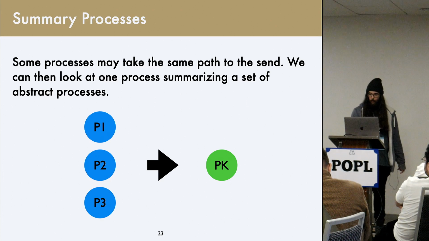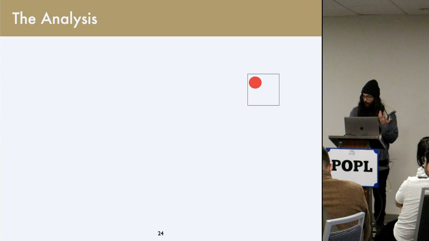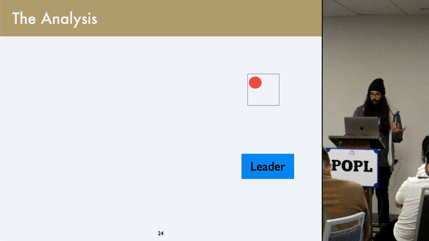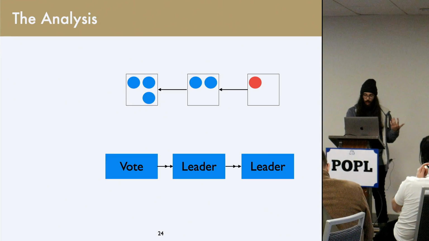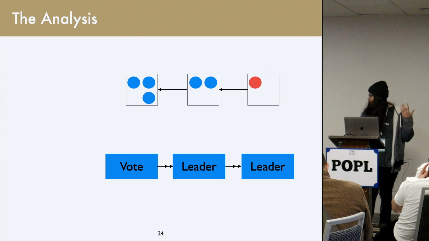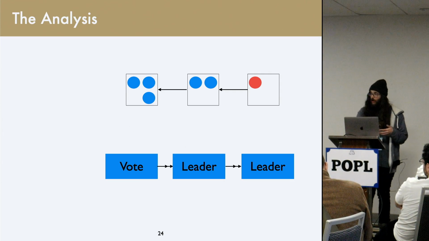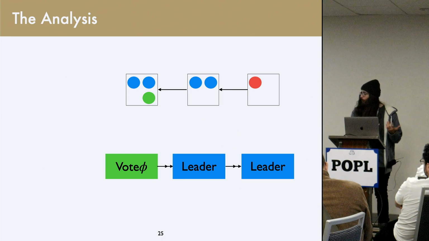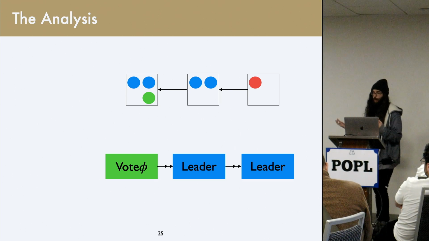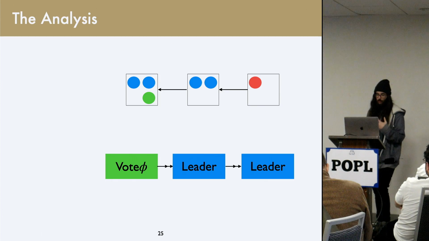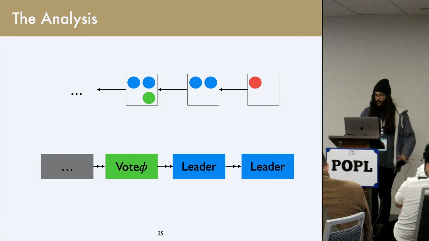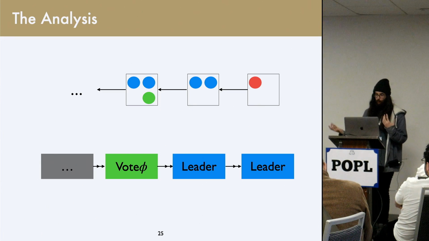And so with that, we're going to start with our unsafe process. It sees a leader message, it steps back, it sees the previous leader message, it sees a vote. Instead of seeing vote again, we recognize that if we do this, we will end up in a cycle. So we summarize that voting process, and we summarize our message history, and then we continue to step back with the cycle resolved.